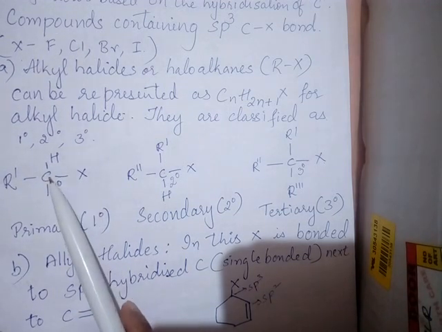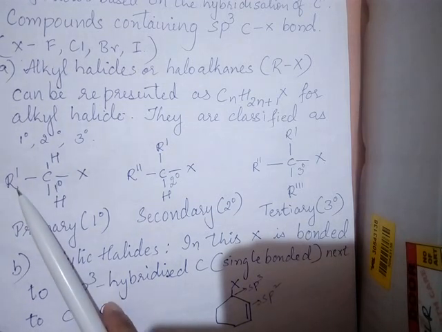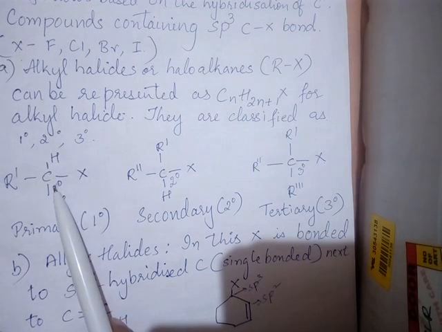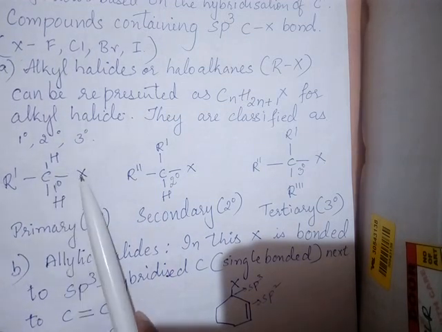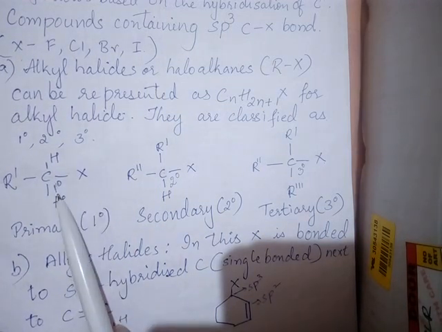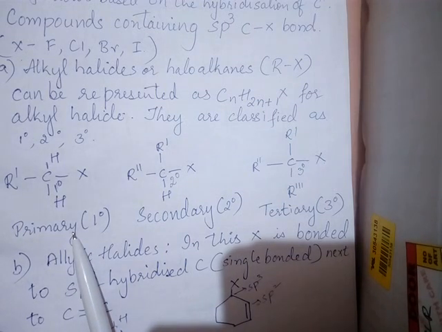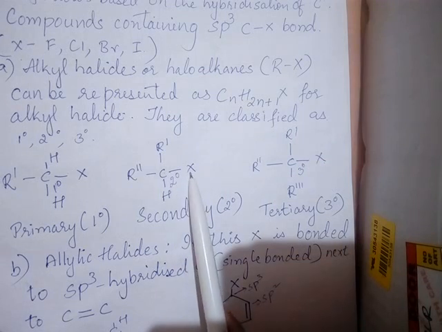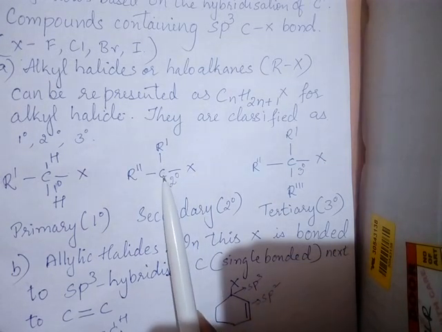So this carbon is attached to one other carbon. So what type of carbon is this? It is a primary carbon. So if a halogen is attached to this carbon, we call it a primary alkyl halide. Similarly, now you can see that halogen is attached to this carbon.